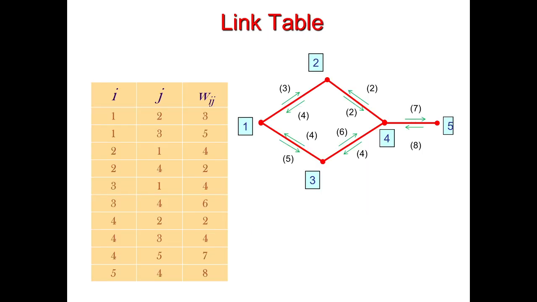So here in this example, you can see that we have been provided with a road network diagram consisting of 5 nodes, and these nodes have been interconnected using links, and the impedance of each link in each direction of travel has been provided to us in the form of parentheses.